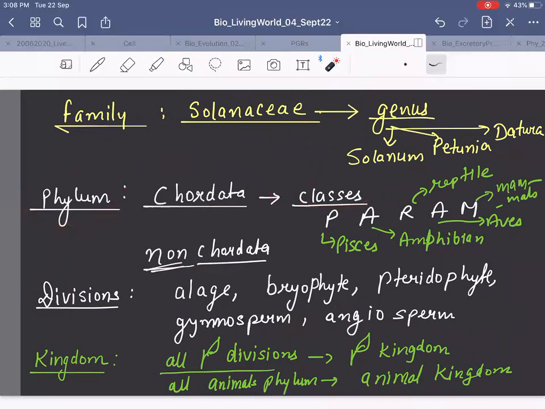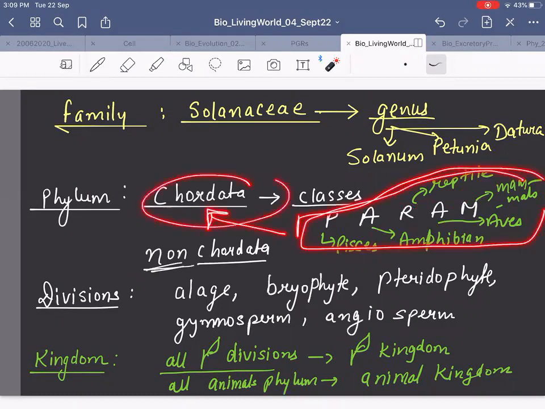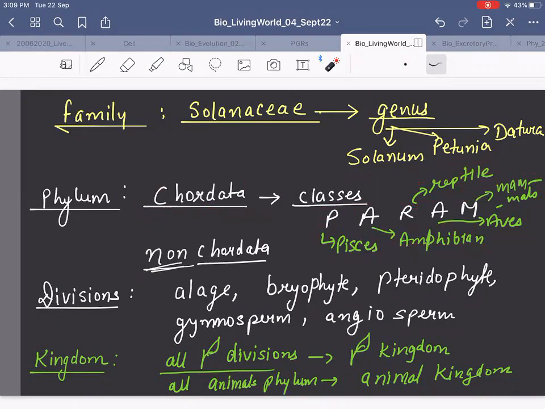So phylum Chordata is group of which classes? Pisces, amphibia, reptiles, and mammals. That is your group of classes which is going to make which phylum? Chordata. Similarly, we have non-chordata phylum that we will see in chapter 4.